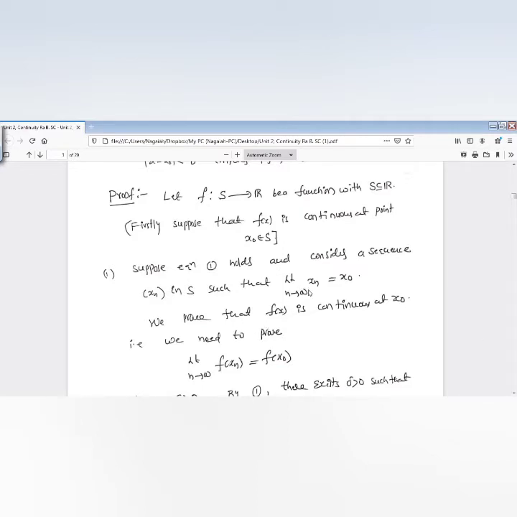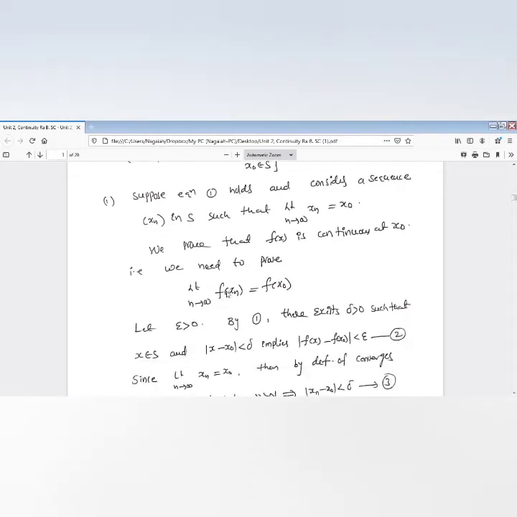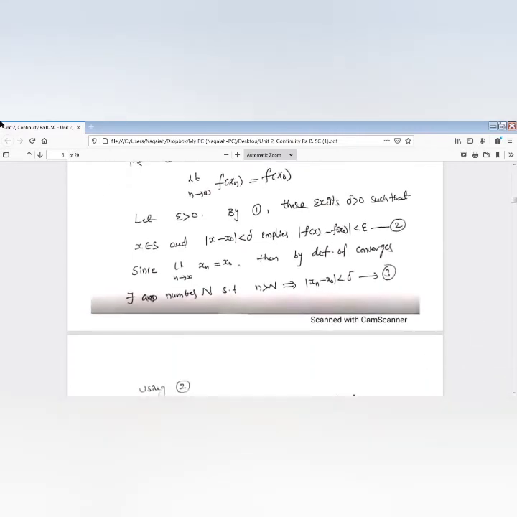For that, I can consider limit n tends to infinity xn is equal to x naught. So xn is converging to x naught, and we are going to prove that f of xn is converging to f of x naught. Now we need to prove limit n tends to infinity f of xn is equal to f of x naught. That means f of xn converges to f of x naught. We are going to prove this condition. For that, I'm taking epsilon greater than 0.